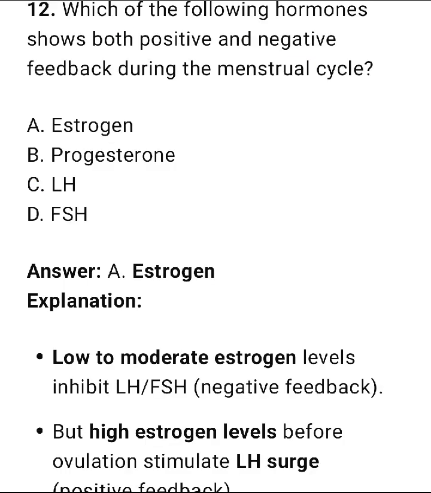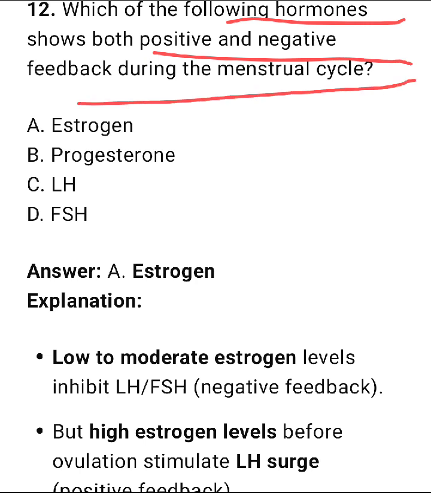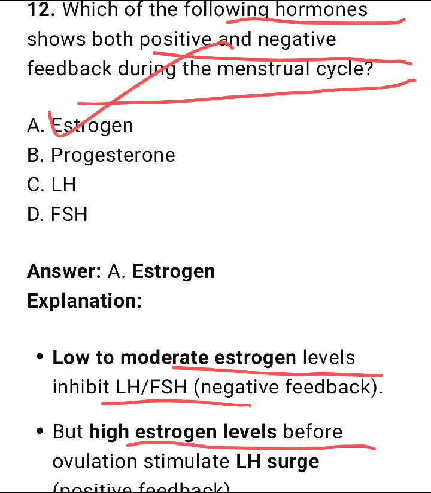Which of the following hormones shows both positive and negative feedback during the menstrual cycle? So it is estrogen. Option number A is the correct one. Low to moderate estrogen levels inhibit LH and FSH, which is a negative feedback, whereas the high estrogen level before the ovulation stimulates the LH surge, which is a positive feedback.